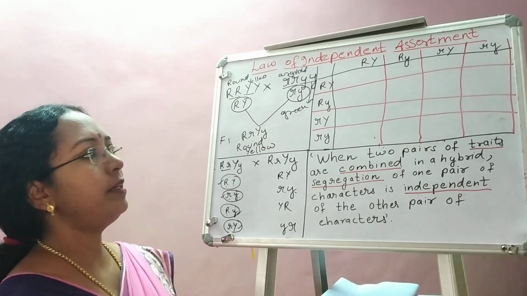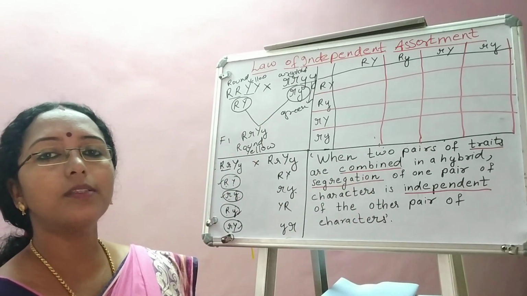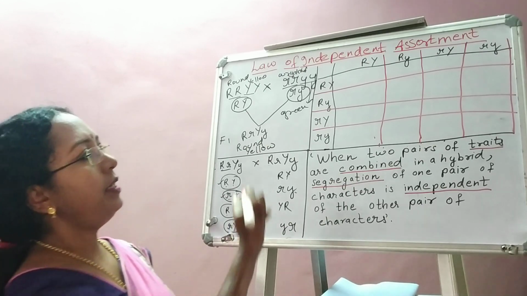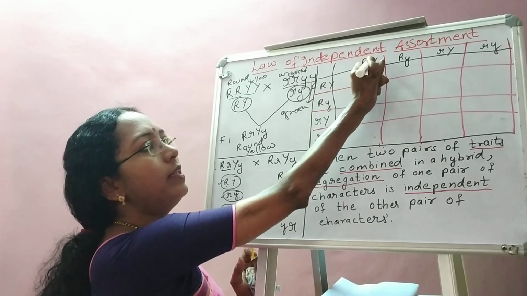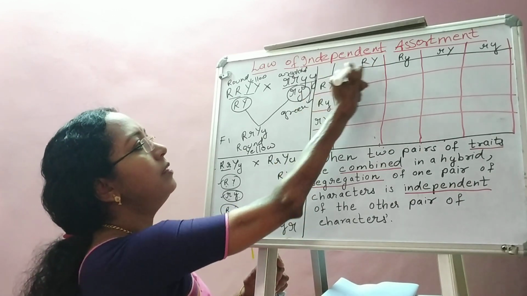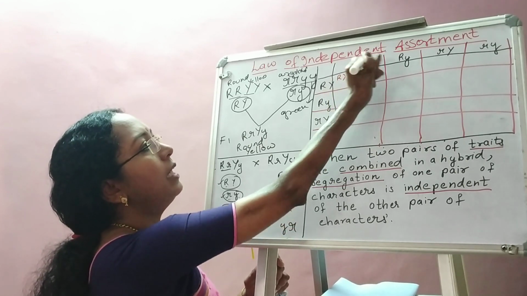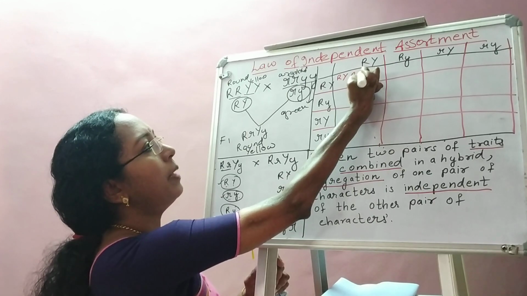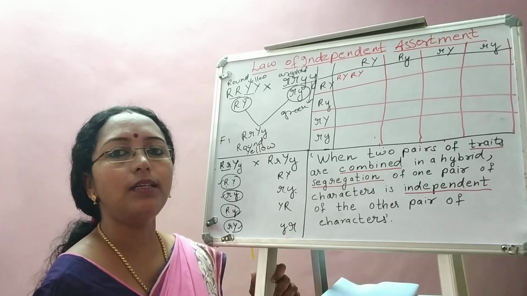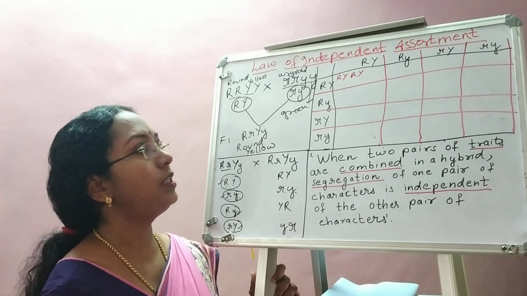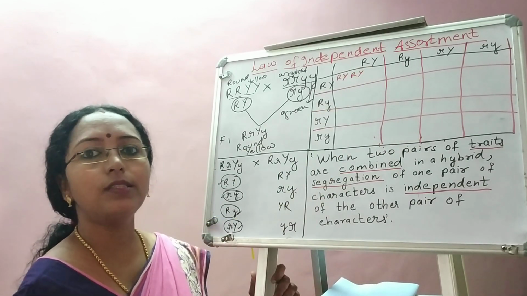Now only one step is left. What is that? You fill up the squares. How to fill up the squares? Very simple. Take each square and write the gamete which is there on the left and there on the top. In this square, the gamete on the left is capital R, capital Y. The gamete on the top is also capital R, capital Y. So I have written it in alphabets, isn't it? So I have represented here the genotype. So what is the genotype? The alleles for a character are same here. So it is homozygous.